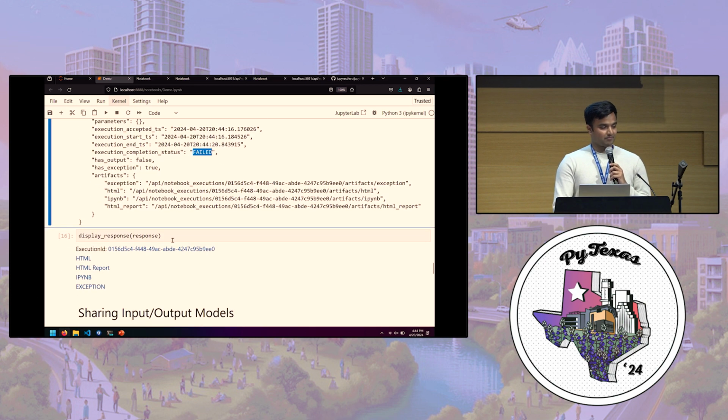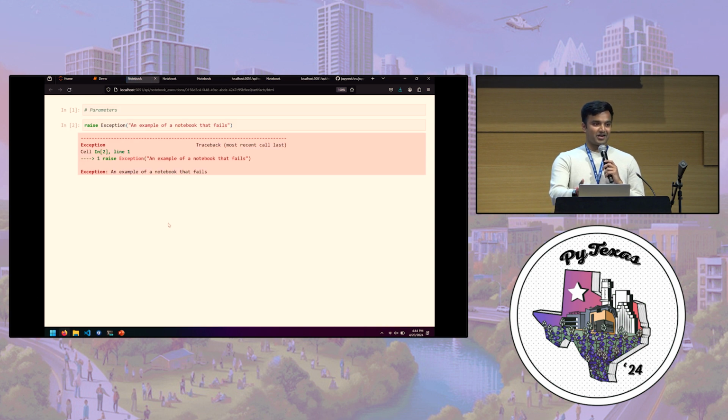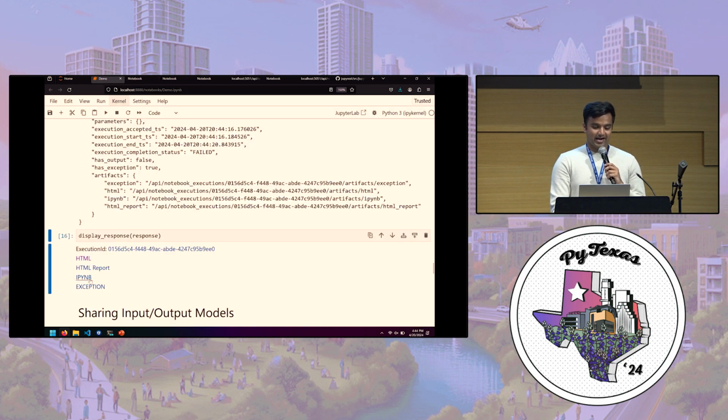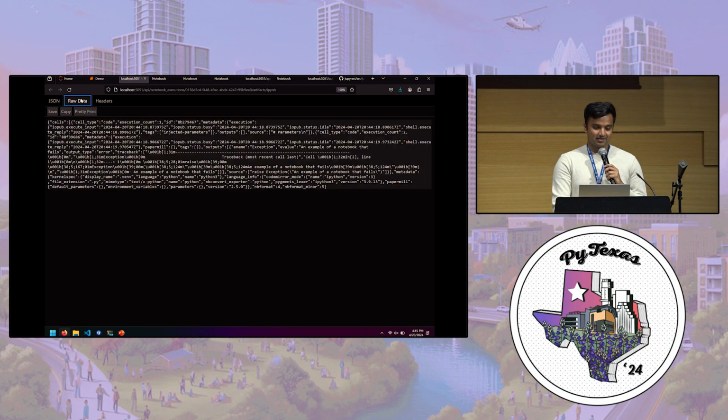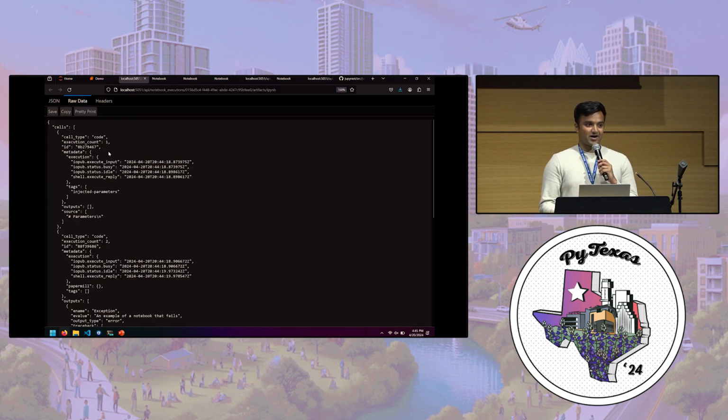So now I've executed this notebook and it's failed. First thing, I get the HTML, so I don't need to go look at any telemetry. I can just look at what happened in the notebook. Secondly, I get the actual IPYNB, so this is your notebook JSON file. If I want to reproduce this error, I can download this file, open it up in JupyterLab, and try running it on my computer. I don't need to do anything more than that. It's very easy to reproduce.